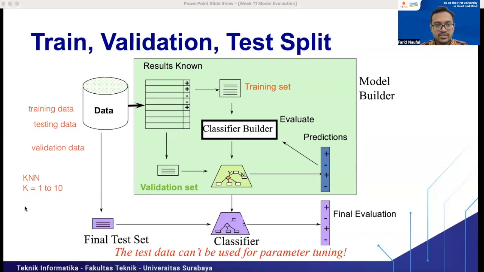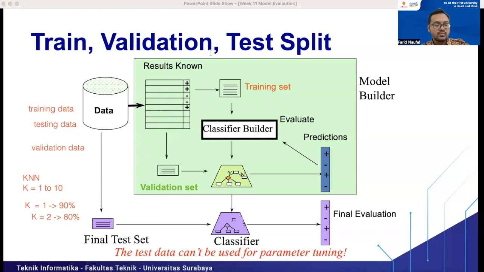For example, if k equals 1, the accuracy is 90%. If k equals 2, the accuracy will be 80%, for example, and so on. This accuracy is for the model implemented on validation data, not testing data. After we get the best accuracy for a specific k, that model will be used for classifying the testing data.